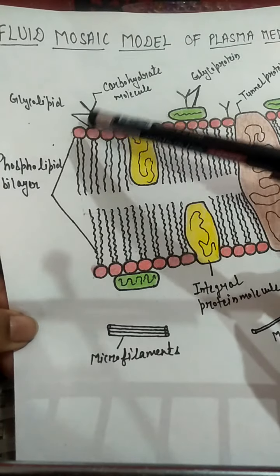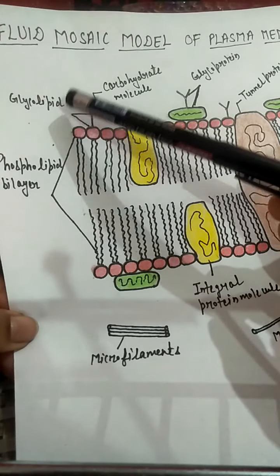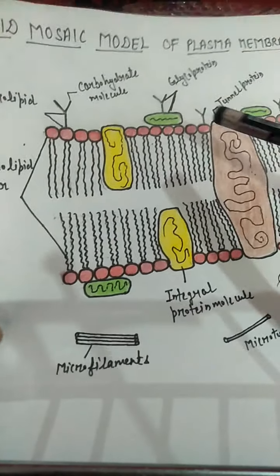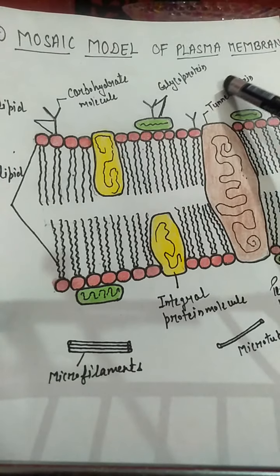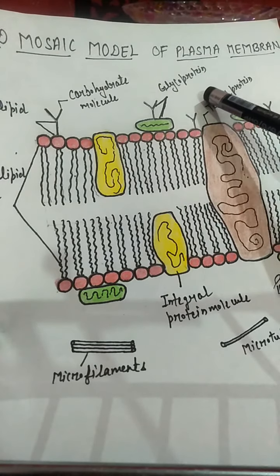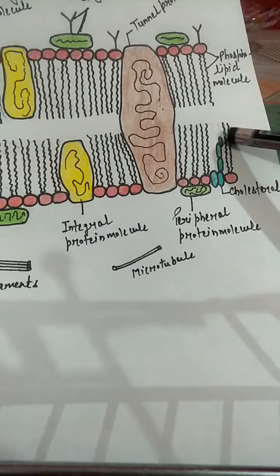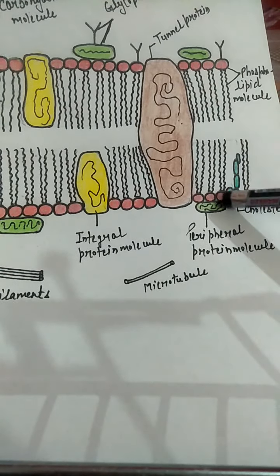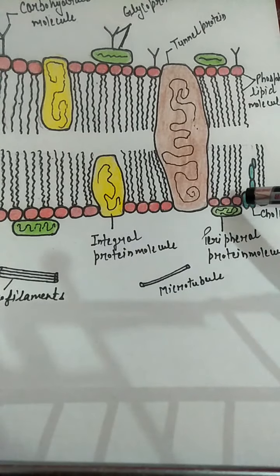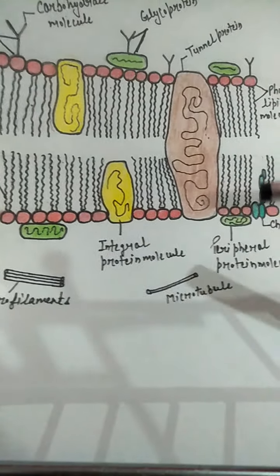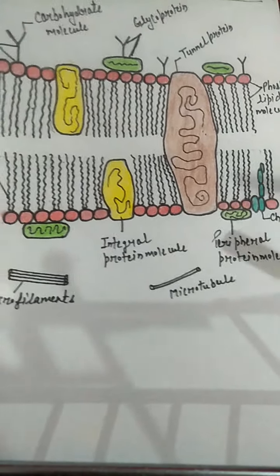If they are joined to the lipid part of the plasma membrane, they are known as glycolipids, and if they are joined to the protein part, they are known as glycoproteins. Here I have shown cholesterol as well. It is embedded in the plasma membrane, it is stiffer than the carbohydrates, and it provides mechanical strength to the plasma membrane.